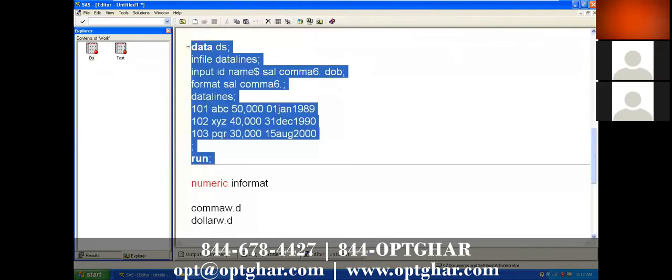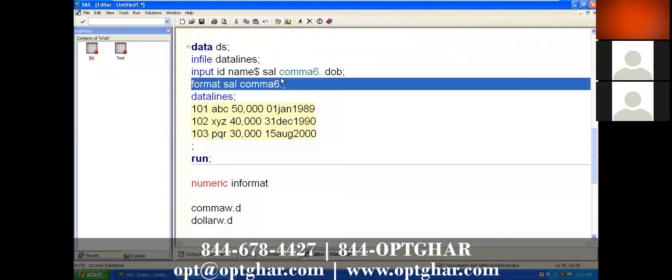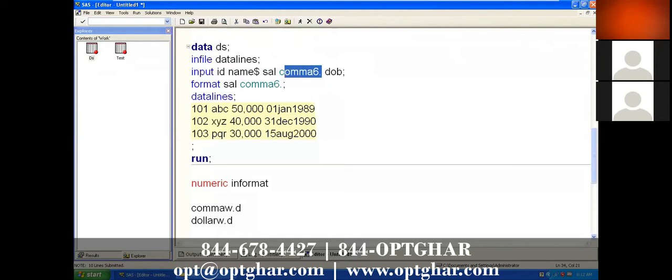But it depends on your client requirement. This informat will depend on your raw data, because we need to read the data first. To read the data, we have to specify the informat as per your raw data. Just look at your raw data, in which format it is, understand the format name, and just apply the format over here.